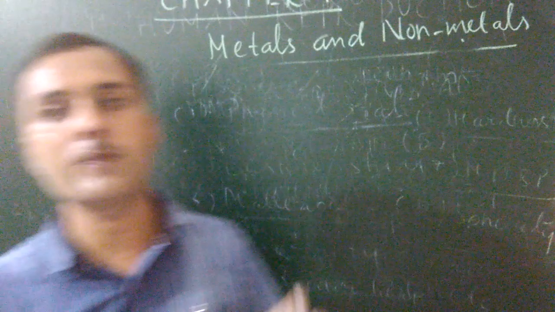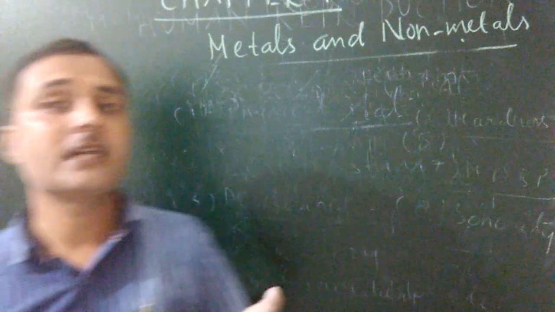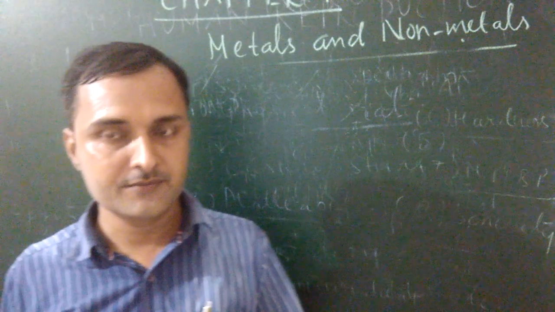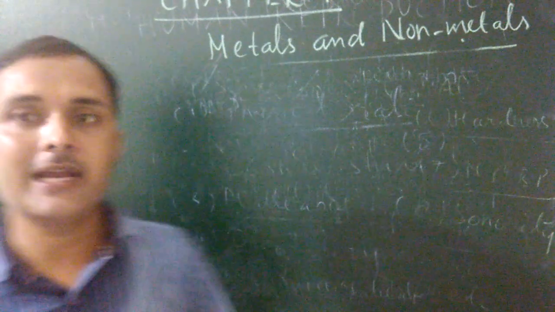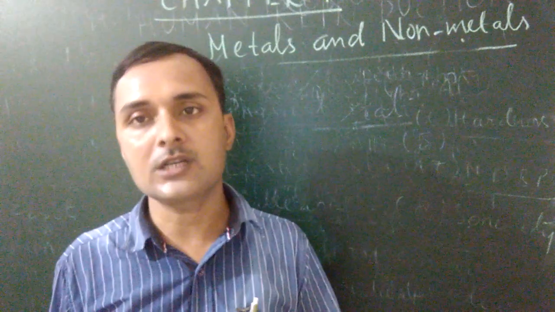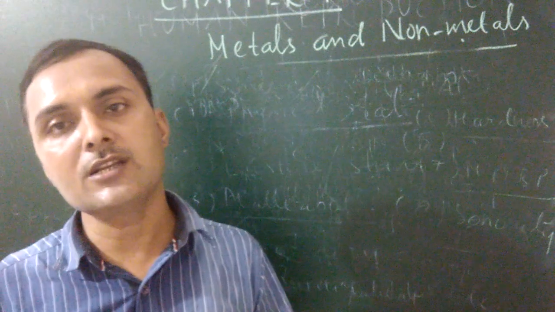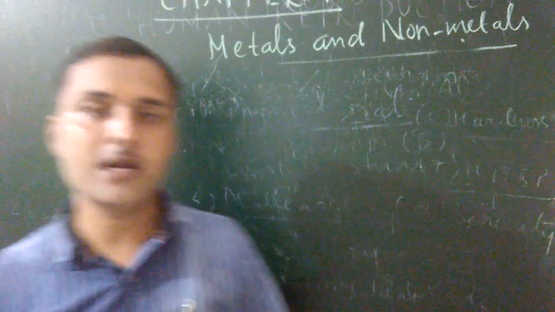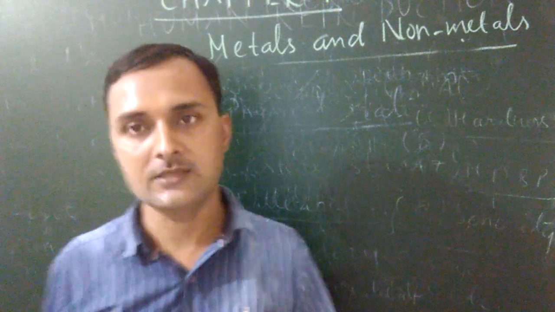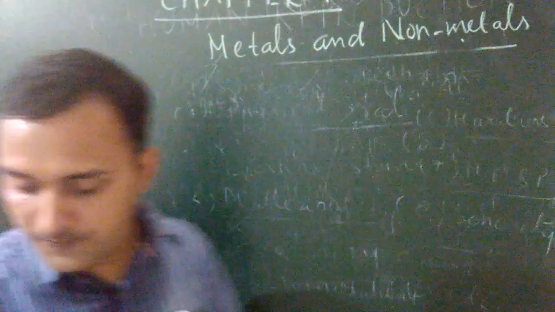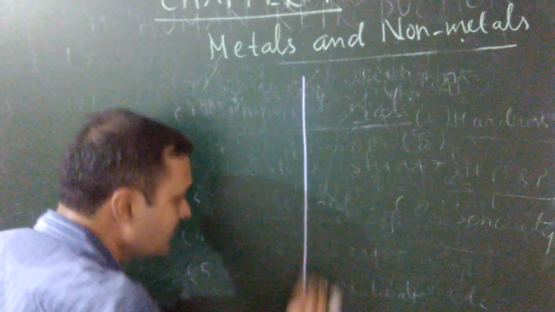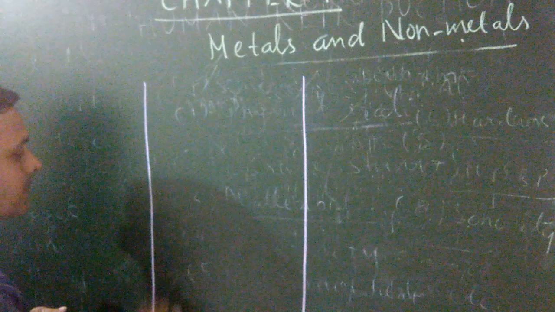Once again, what do you mean by metals? Metals are the kind of elements which are strong and hard and good conductors of heat and electricity, whereas non-metals are just the reverse: dull, soft and bad conductors of heat and electricity. Okay, now see the difference between metals and non-metals. You can easily differentiate between them when you know the physical properties.